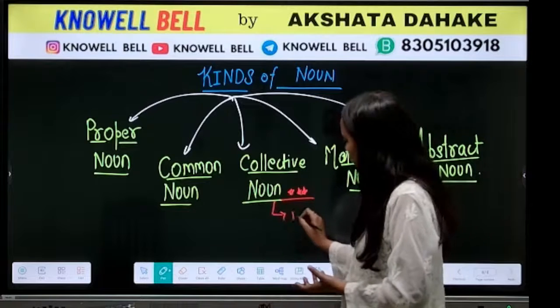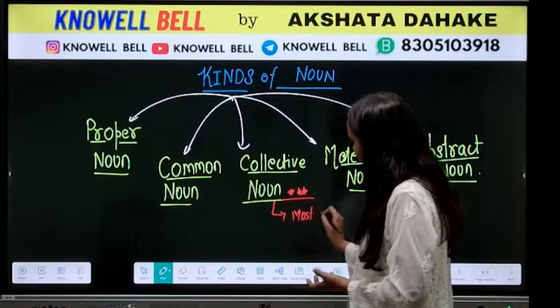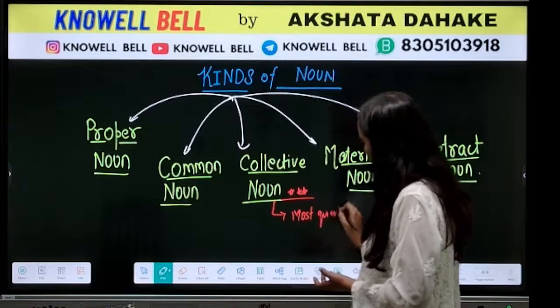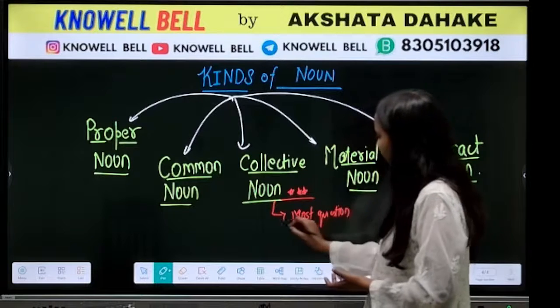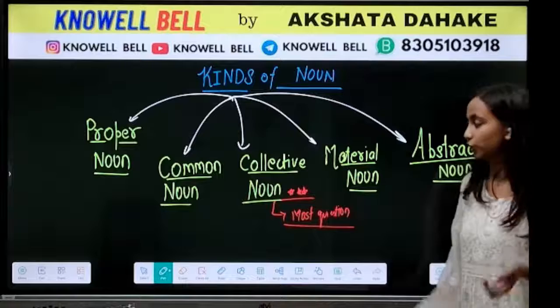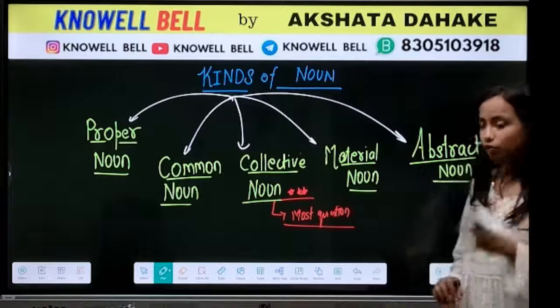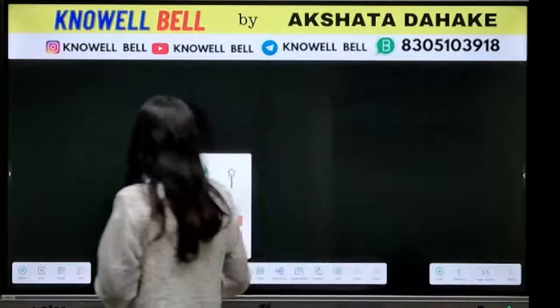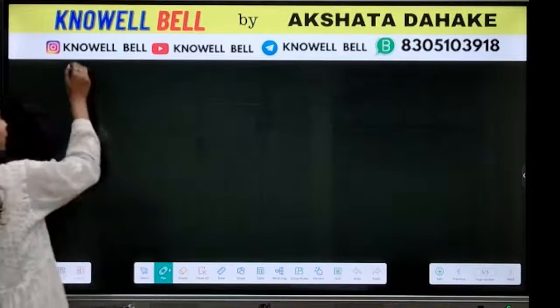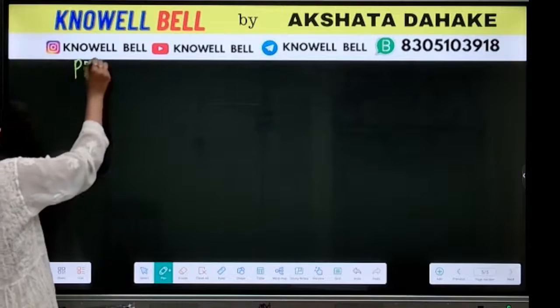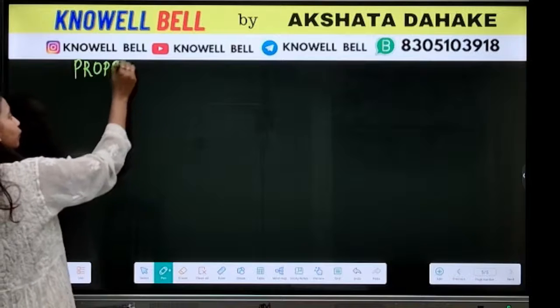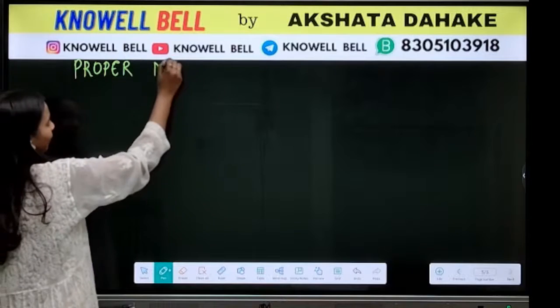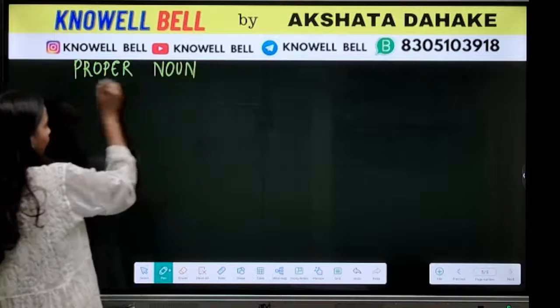the most questions that will be asked, अगर noun से question कोई आ रहा है, so there are very high chances that the question will be asked from what? The question will be asked from collective noun. So this thing you have to keep in mind when we are studying about it. So very first of all, we discussed about proper noun. The first kind of noun that I told you all about is proper noun.